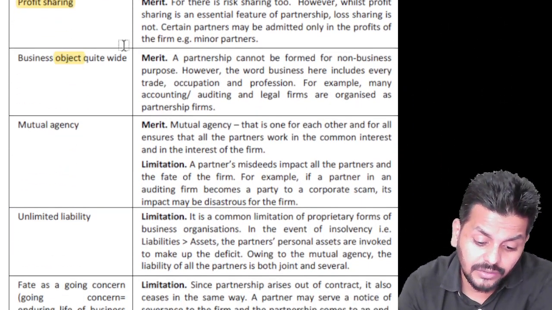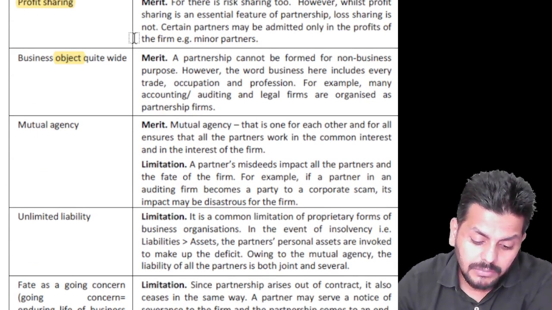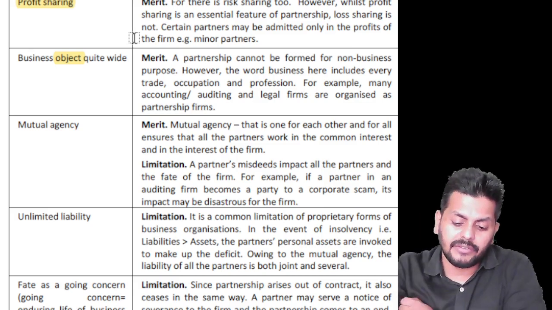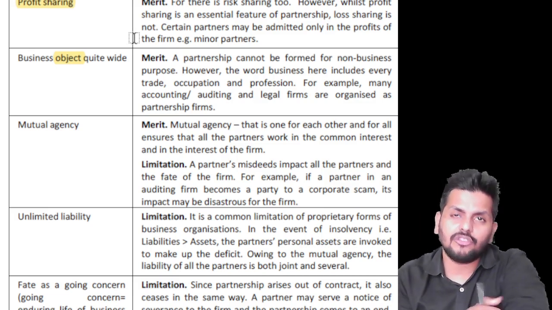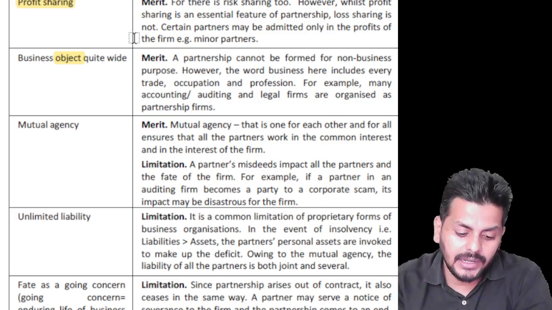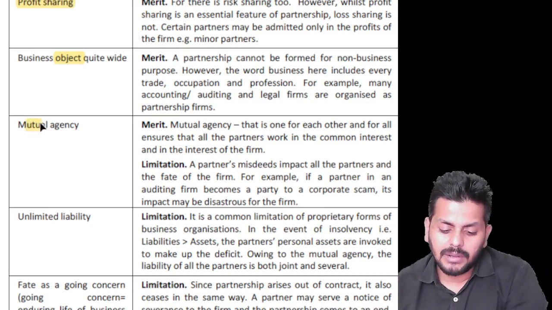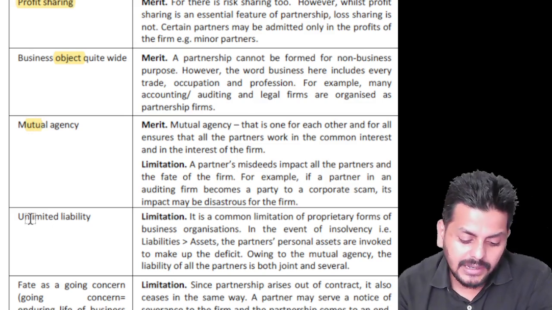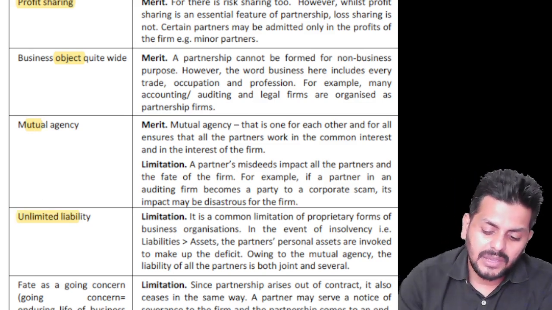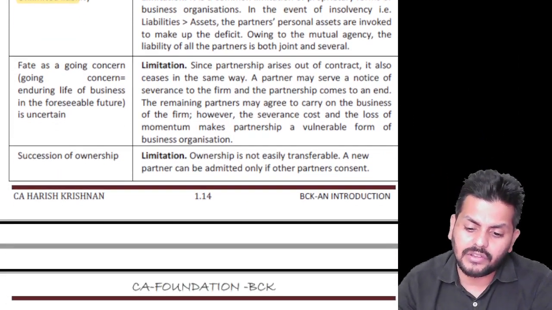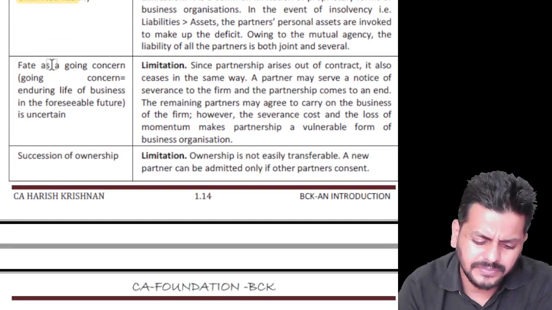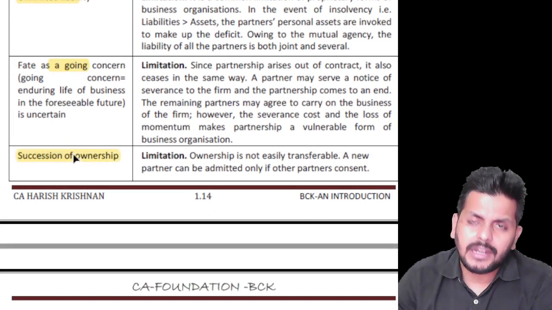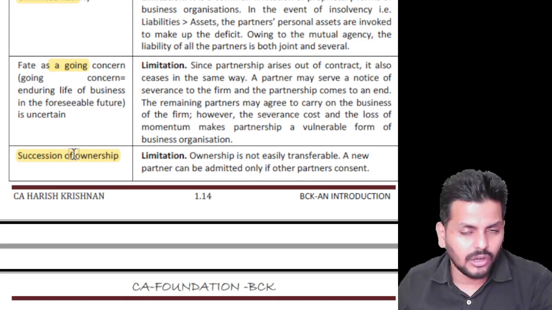Business objects are quite wide. The concept of mutual agency can act as both a merit and a demerit. It's a very important point because sometimes it ensures all partners work together in the common interest. But even if one person does wrong, it will represent everybody. That is a demerit. Partnerships have unlimited liability. If all partners die at once, then the partnership firm also will not have sustenance. Otherwise, pretty okay. And succession of ownership depends on whether a partner can transfer it or not.